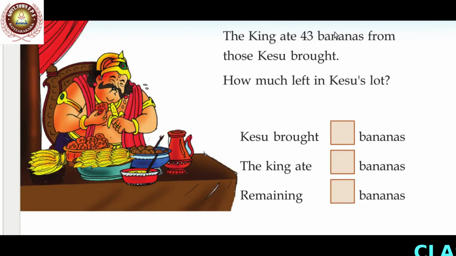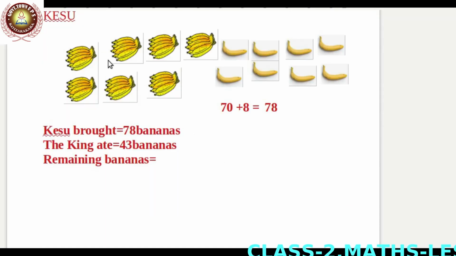The king ate 43 bananas from those Keshu brought. How much is left in Keshu's lot? Keshu brought 78 bananas. The king ate 43 bananas. Remaining bananas is equal to,